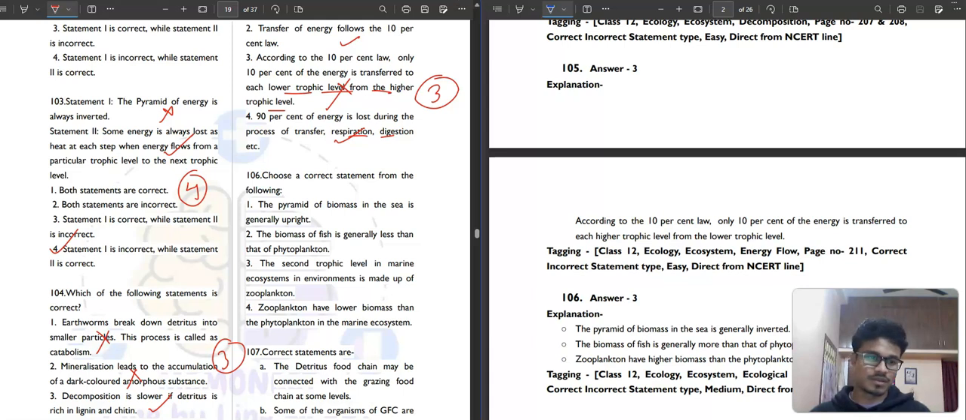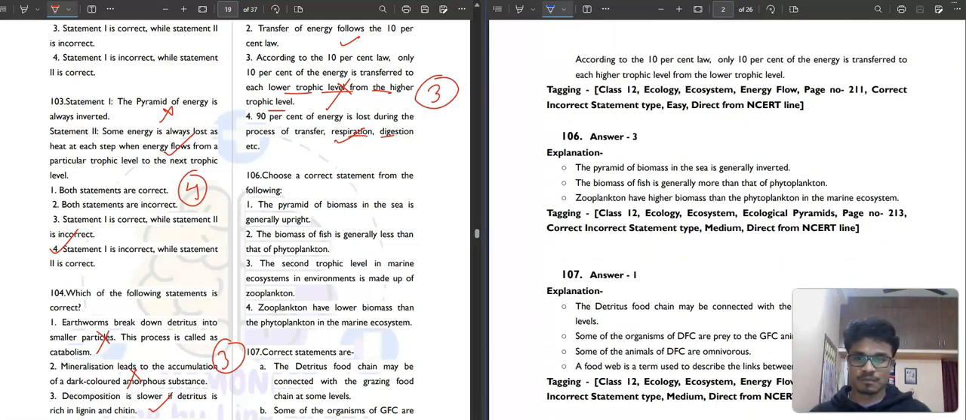Then question number 106. Choose a correct statement from the following. The pyramid of biomass in the sea is generally upright. Correct? The biomass of fish is generally less than that of phytoplankton. This is not correct. The pyramid of biomass in the sea is generally upright. No, it is generally inverted, right?